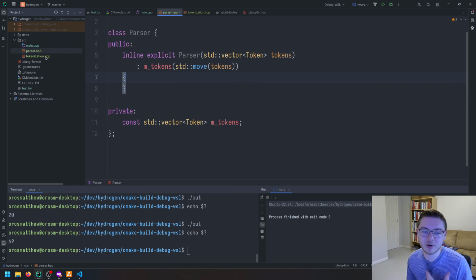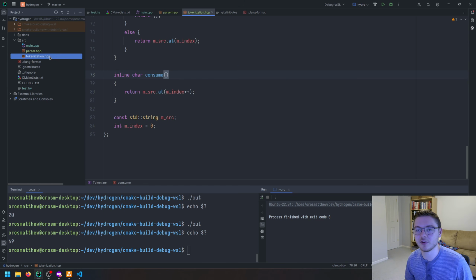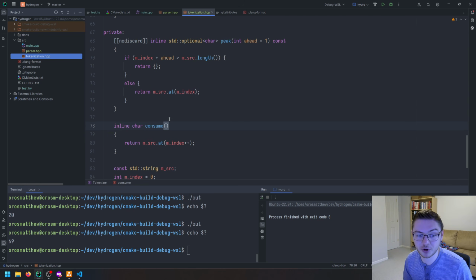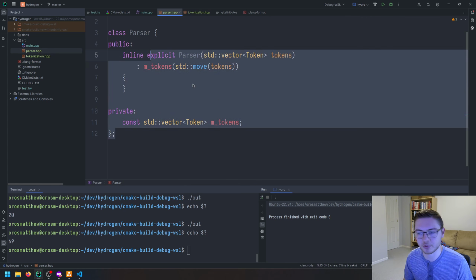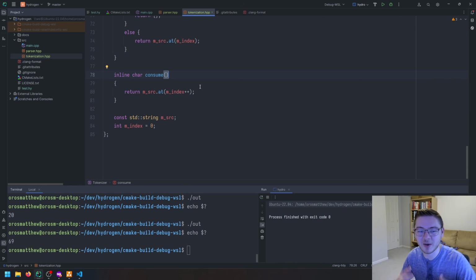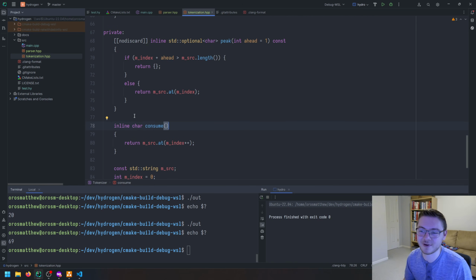So like I said before in the last video, you can kind of combine the tokenizer and the parser, but I find it a lot easier to just have the first pass, the tokenization step, break it into these bigger chunks, which are the tokens, and then do another pass where you're just going through the tokens, instead of having to deal with individual characters in your parser. If you combine both of these into one, things just get, I find, a lot messier.